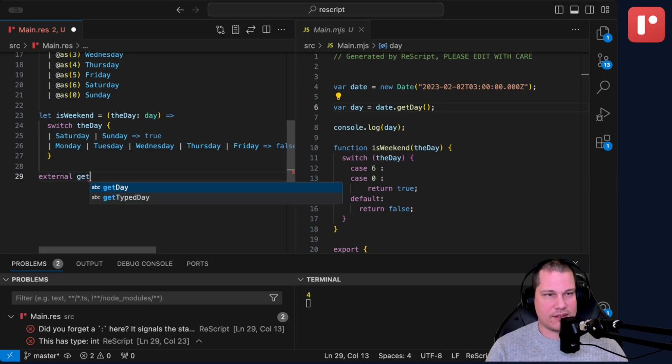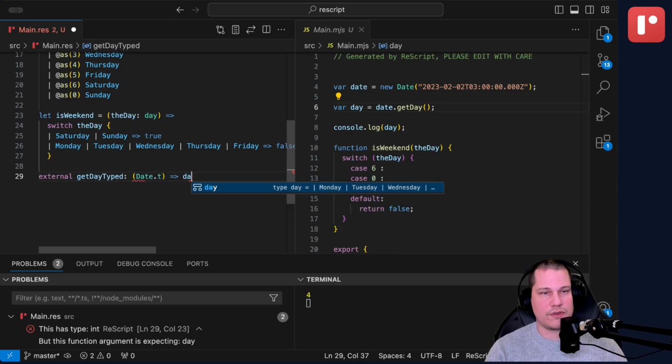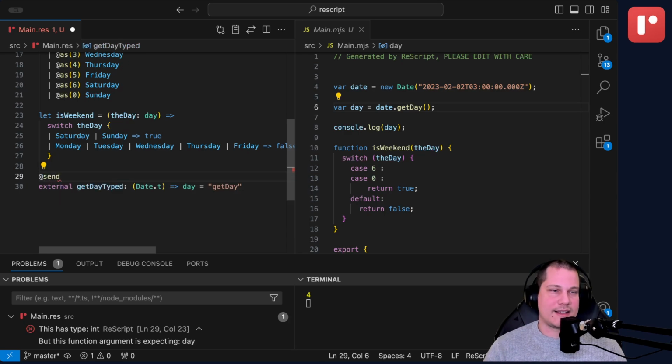External getDay typed. We say that this takes a date.t because that's what it operates on, and it returns a day. And the function is called getDay. Now we're going to have to add a send annotation here. I'm not going to cover exactly what this is and how it works. I'm going to cover that in separate videos.